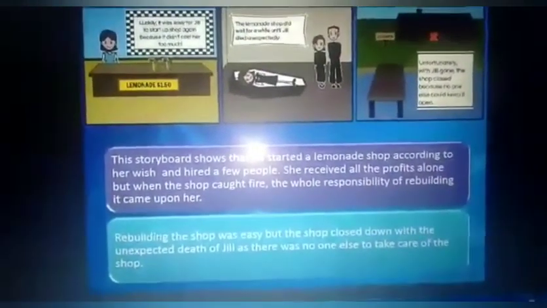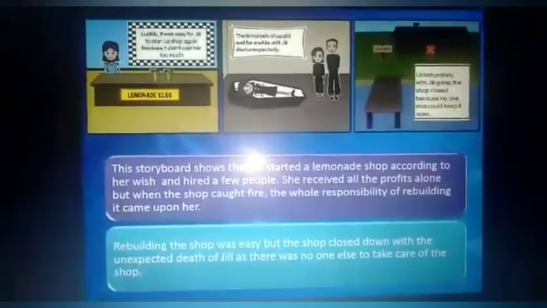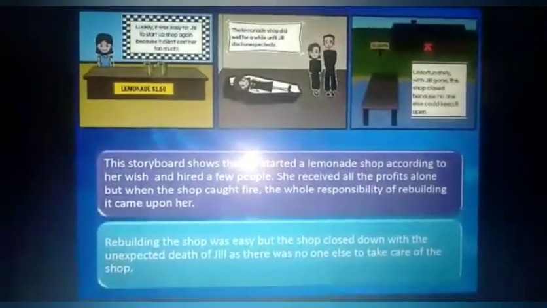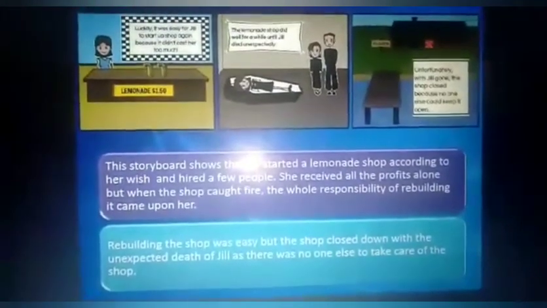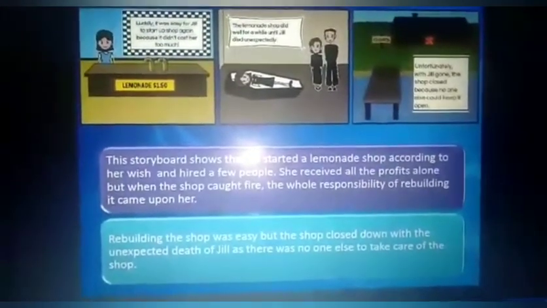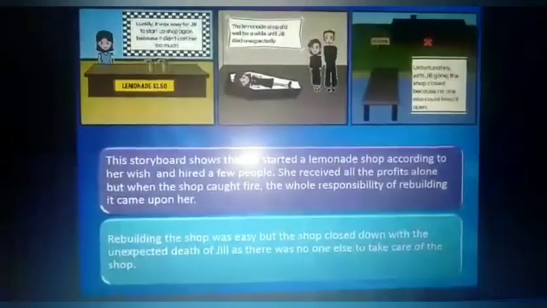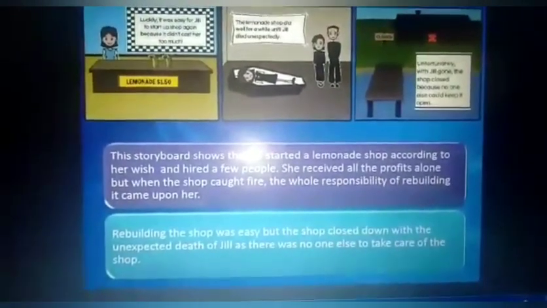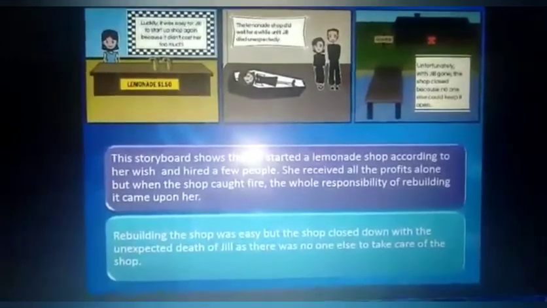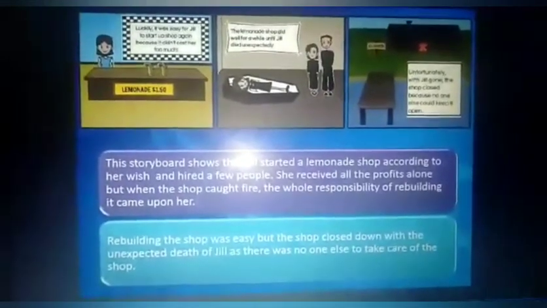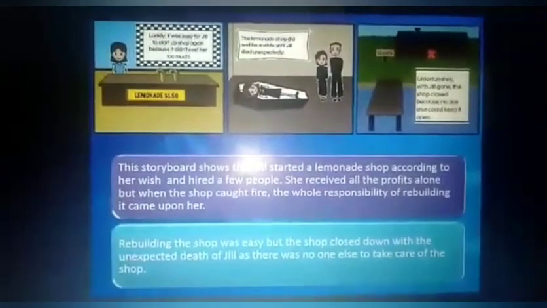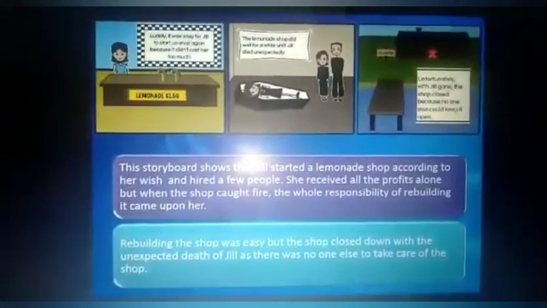Rebuilding the shop was easy, but the shop closed down with the unexpected death of Jill. As I told you, it is one of the major disadvantages of sole proprietorship that it has limited life. A sole proprietorship business ends when the sole proprietor dies or gets insane or becomes physically